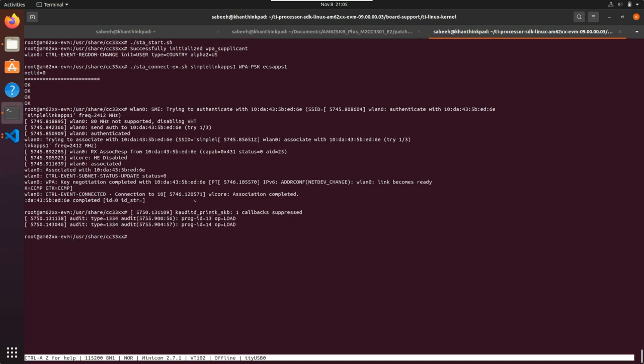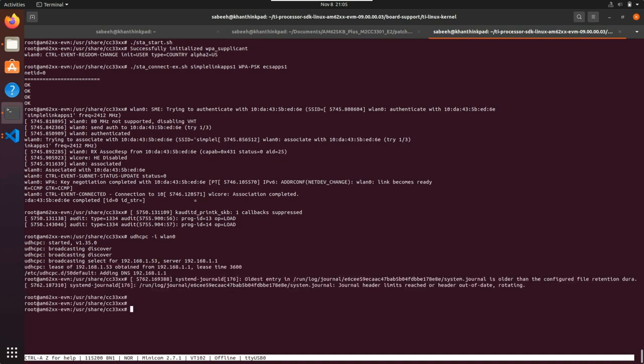Because I'm at a hotspot, I can also assign an IP address to the WLAN 0 interface. So we'll let this go. Okay, great. So we now have an IP of 192.168.1.53. Because I have a hotspot and it's connected to the cloud, let's try to ping google.com. Great, so we're getting a response back from Google.